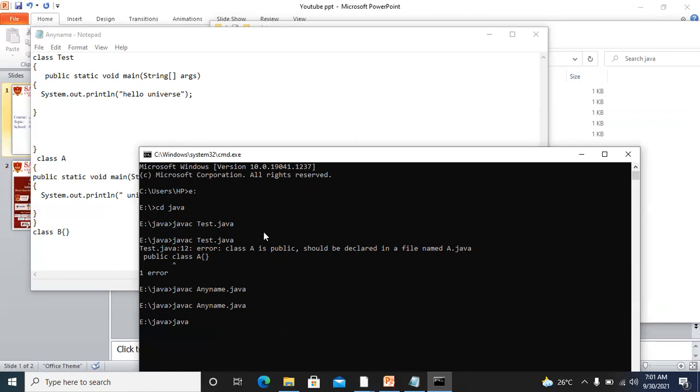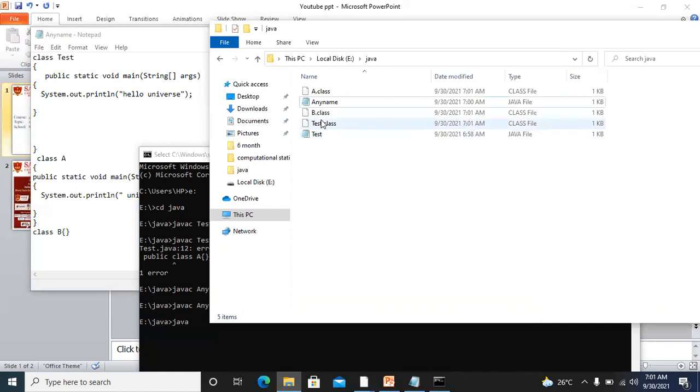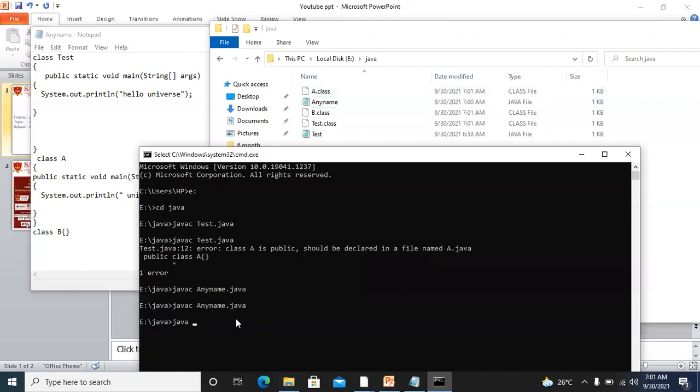Now which class file I want to execute completely depends upon me. So I have A.class, B.class, Test.class. So we know java. If I write Test, I'm going to get this output only, that is hello universe. If I write A instead of Test, I'm going to get universe. Fine. So remember this one.